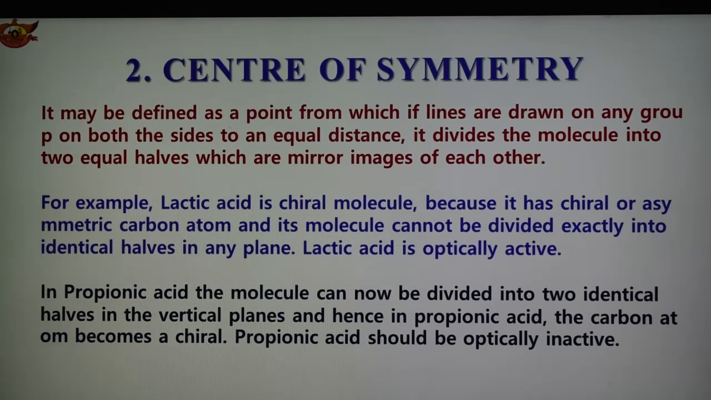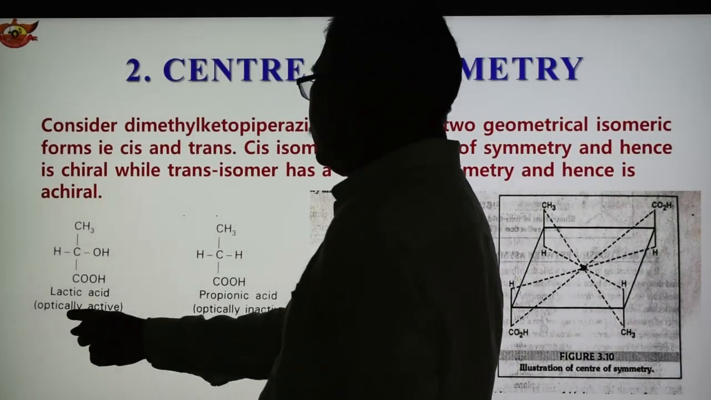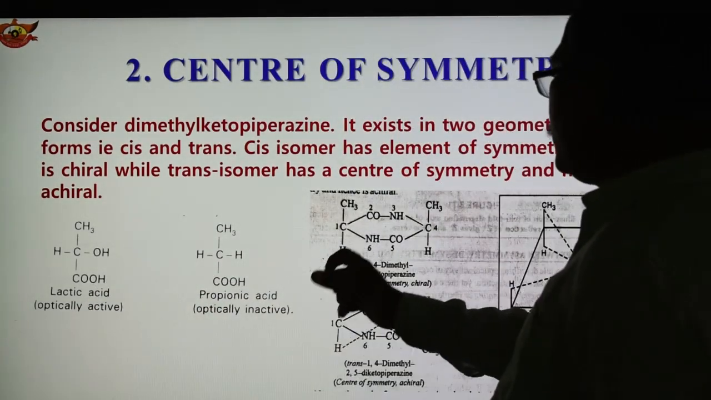Now if we make any two atoms attached to the chiral carbon atom of lactic acid identical, as in the case of propionic acid, the molecule can now be divided into two identical parts in the vertical plane, and therefore in propionic acid the carbon atom becomes achiral. Propionic acid should be optically inactive. Lactic acid is optically active, but propionic acid is optically inactive. So see the example shown here. This is lactic acid, optically active, and this is propionic acid, optically inactive.